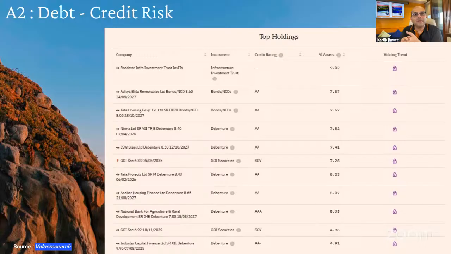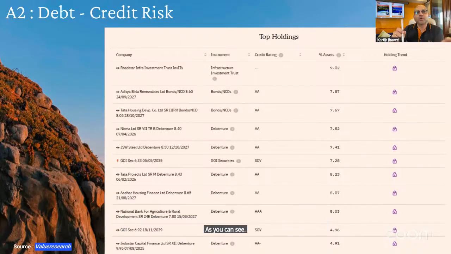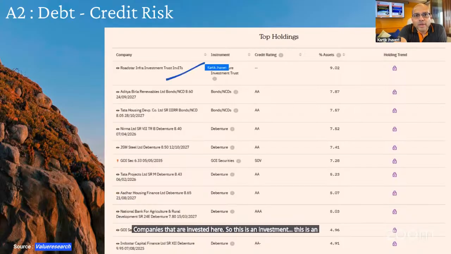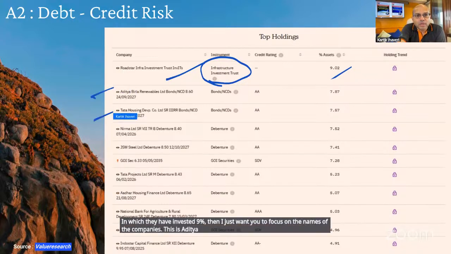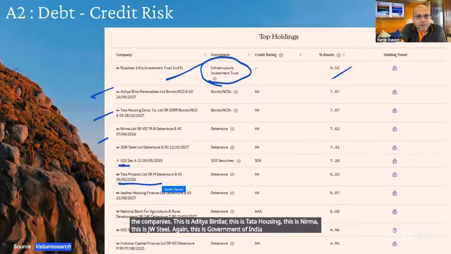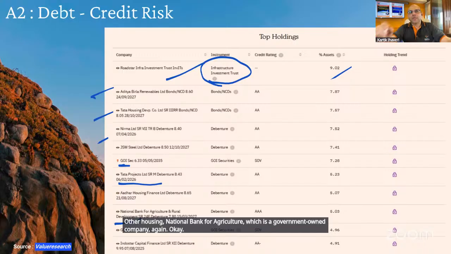Okay, see, this is a very different kind of fund. As you can see, right now, I just want you to focus on the companies that are invested here. This is an infrastructure project in which they have invested 9%. Then I just want you to focus on the names of the companies. This is Aditya Birla, this is Tata Housing, this is Nirma, this is JW Steel. Again, this is Government of India, this is a Tata company again, Aadhar Housing, National Bank for Agriculture, which is a government-owned company again. Okay, these are the companies.